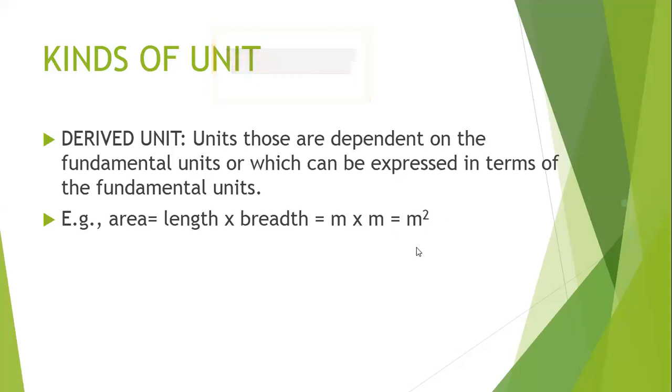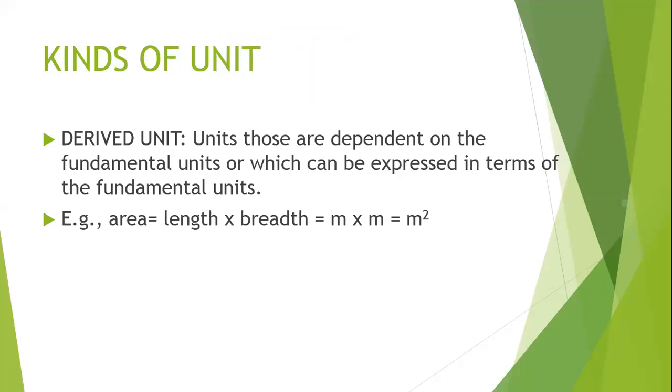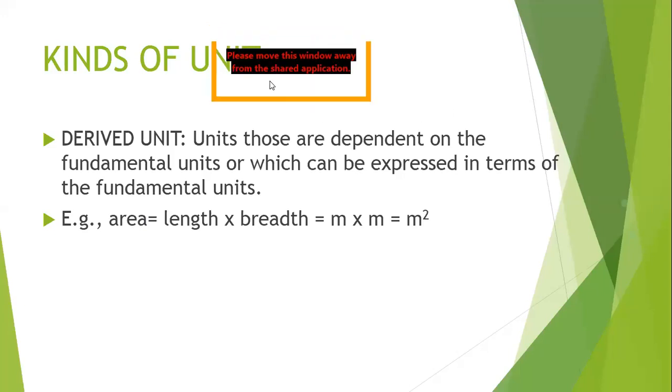The same way, speed. What is the unit of speed? Meter per second. If you check it carefully, you will come to know that it depends on the unit of length and on the unit of time. So that's why the unit of speed, meter per second, is a derived unit, because it depends on the unit of length and the unit of time.